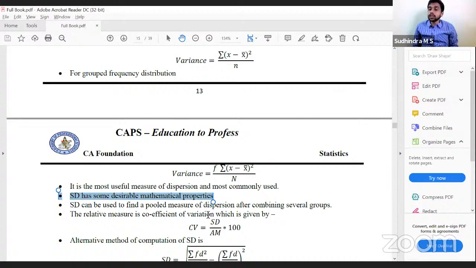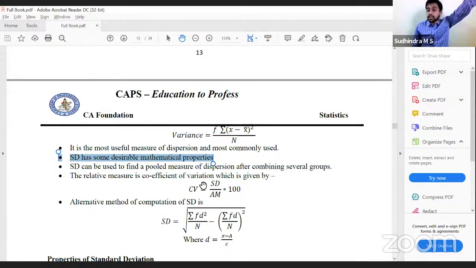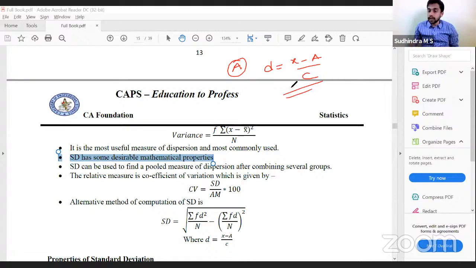The relative measure is the coefficient of variation. How do you calculate it? Standard deviation by arithmetic mean into 100. Simple. The alternative method of computing standard deviation is the shortcut method. As in mean, here we take A as the assumed mean and calculate d equal to x minus A by c. Same approach.